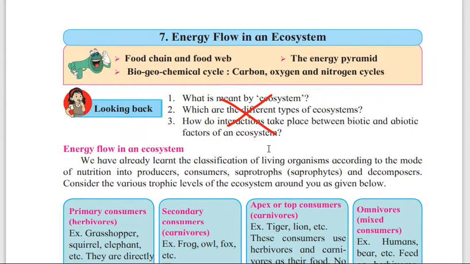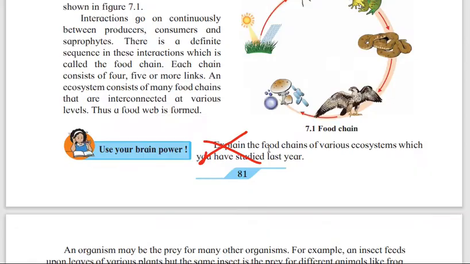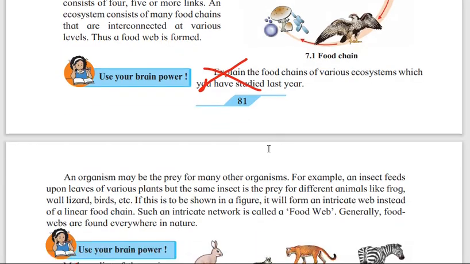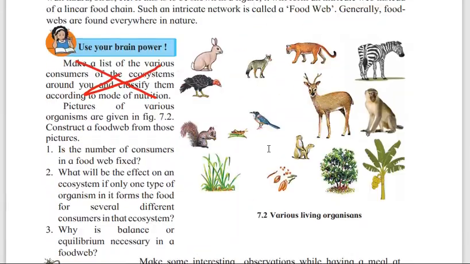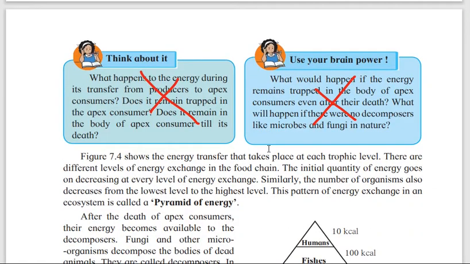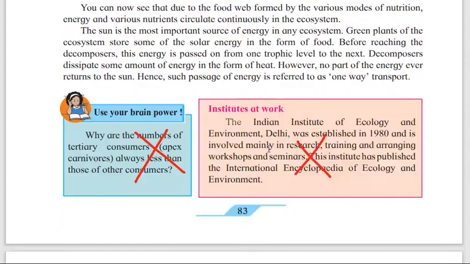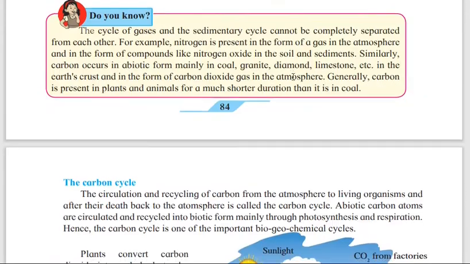Then next 7th chapter, that is energy flow in an ecosystem, the first one, looking back, that is can you recall, is not there. Then 81, again use your brain power. Then 82, use your brain power. Then introduction to scientist. Then 83, think about it and use your brain power, it is reduced. Again in 83, down bottom also they have given same, use your brain power and institute at work, so it has been reduced. This all is the 84.